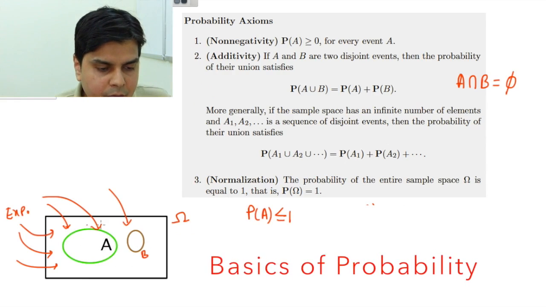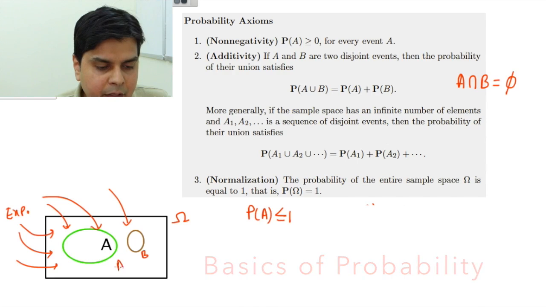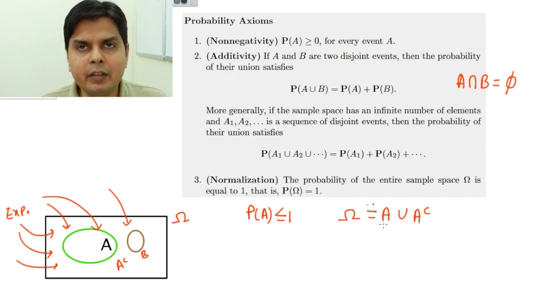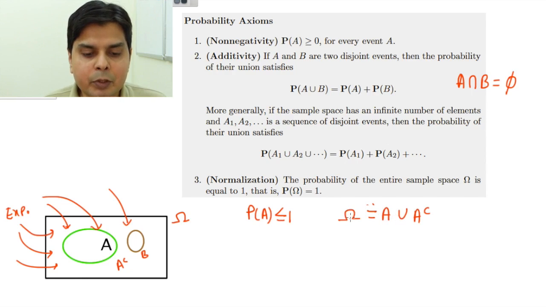Okay, then whatever is outside A, what will be that? That will be A complement. Then I can write my sigma as A union A complement. This is a very general rule for any set A. You can always write your universal set or the sample space sigma as A union A complement.